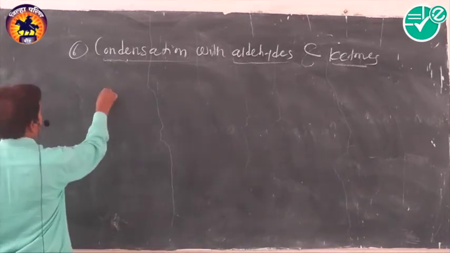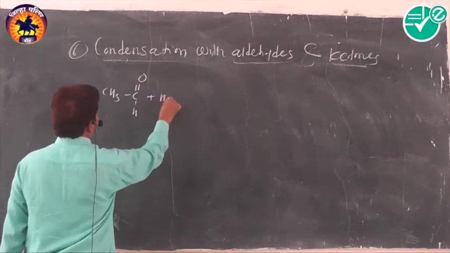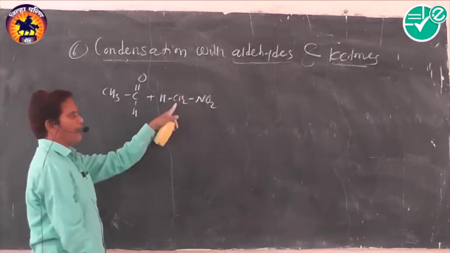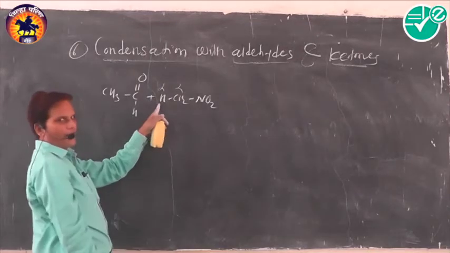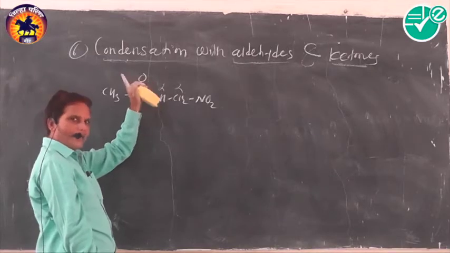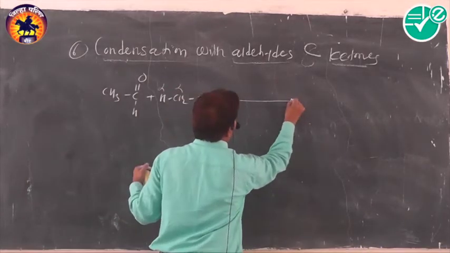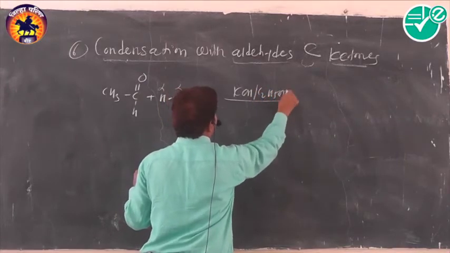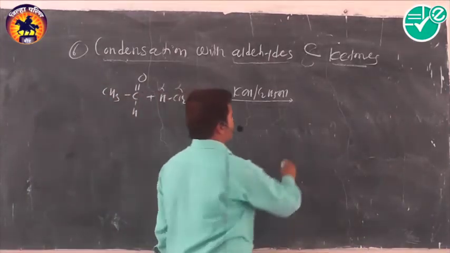Okay, for example, suppose we use acetaldehyde, and this acetaldehyde reacts with nitromethane, the compound is here, nitromethane. The carbon atom to which the nitro group is attached is the alpha carbon, and the hydrogen atom present on the alpha carbon is called the alpha hydrogen atom. This alpha hydrogen atom gets migrated towards the carbonyl oxygen. At the same time, the alpha carbon gets attached to that carbon atom when the reaction is carried out in alcoholic solution. It means ethanol and KOH.